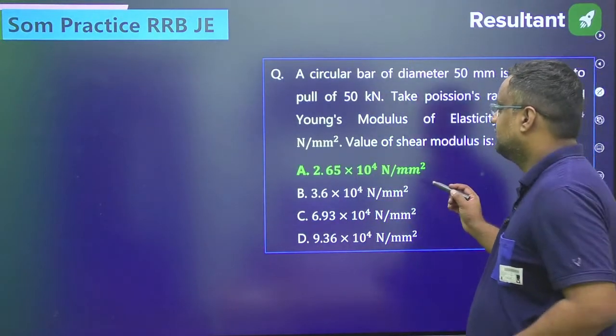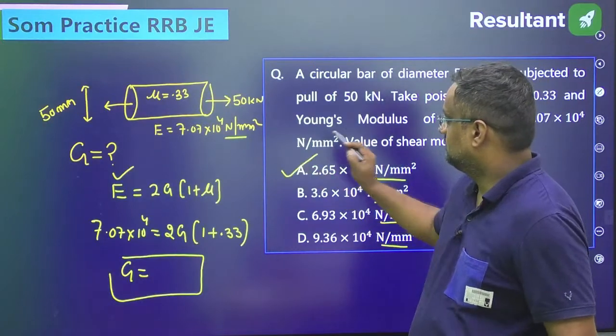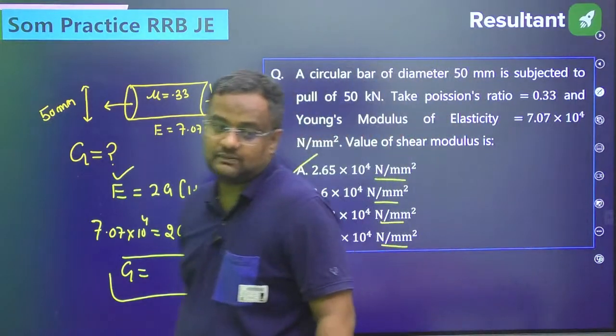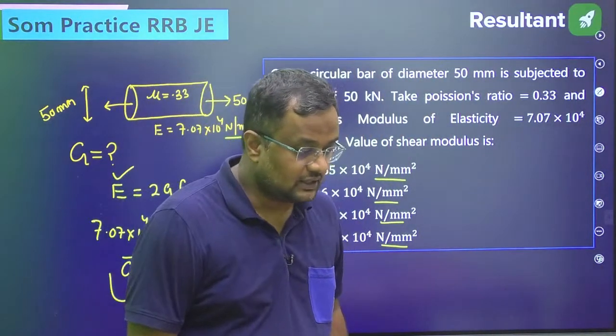From here, the G value will be 2.65 into 10 to the power 4 Newton per mm square.